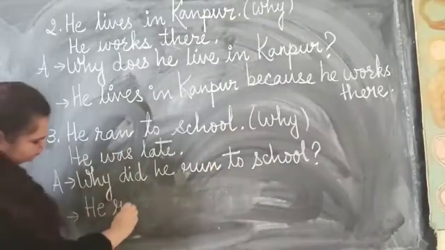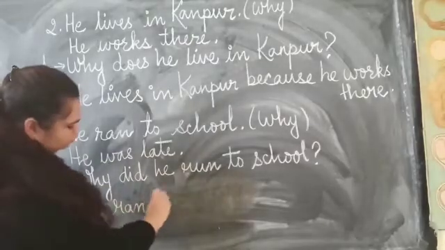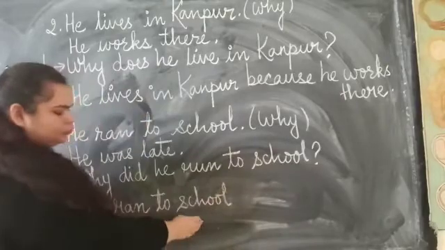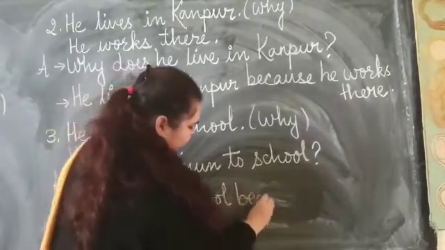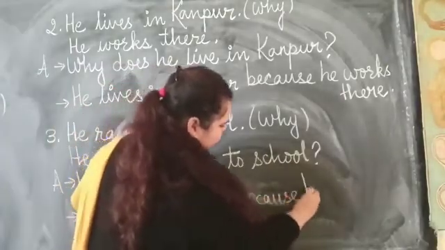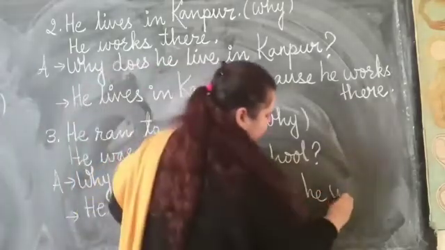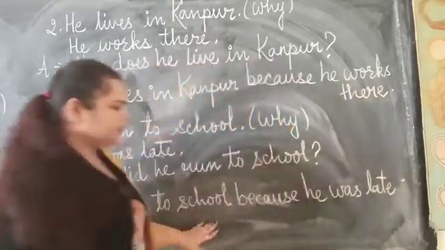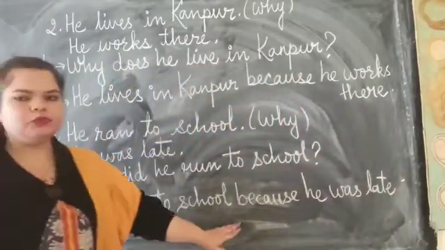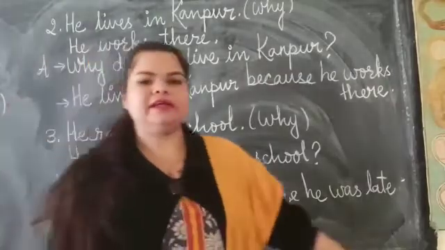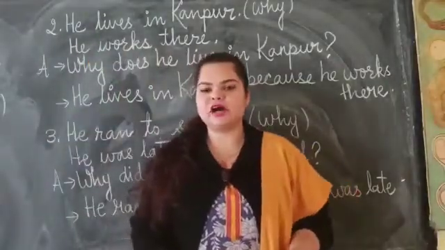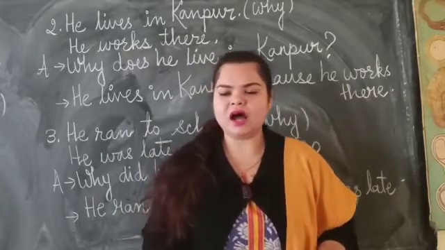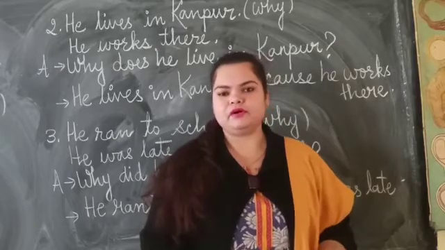He ran to school. Now why did he run to school? He ran to school because he was late. So what is our answer here? He ran to school because he was late. So I hope children you have understood how to change sentences into questions using why and then how to answer them using because. Thank you.